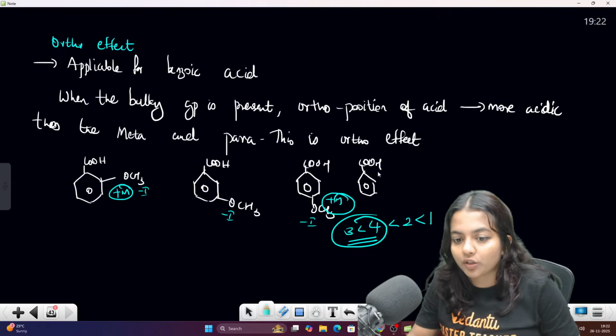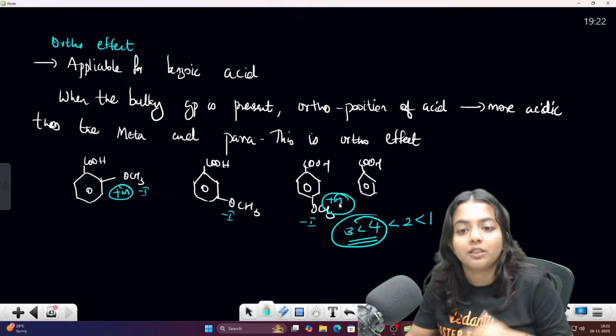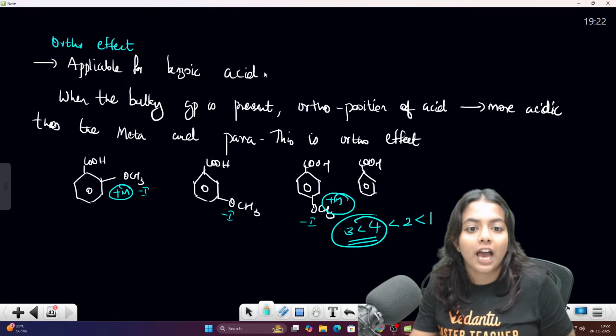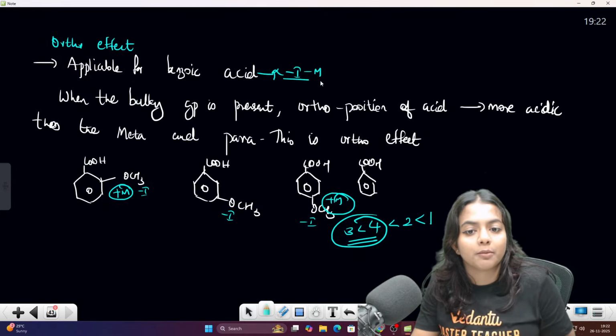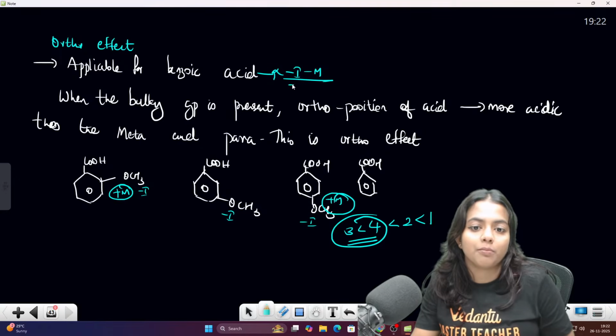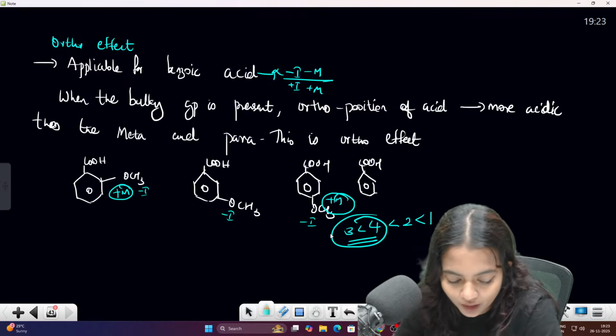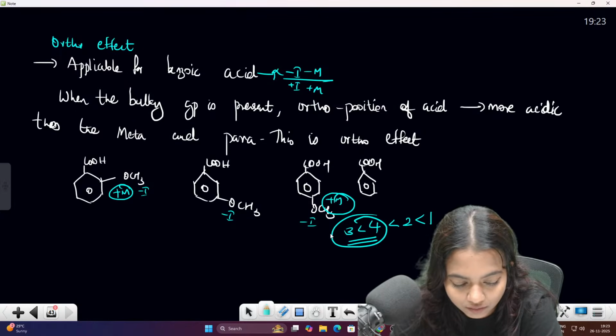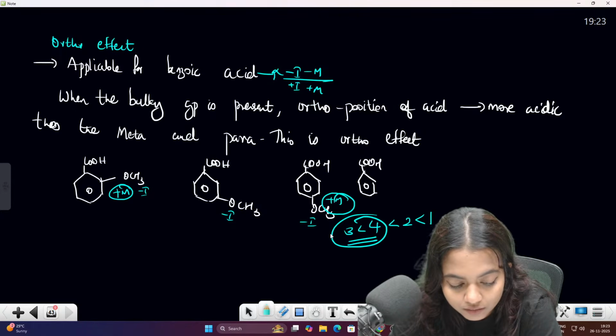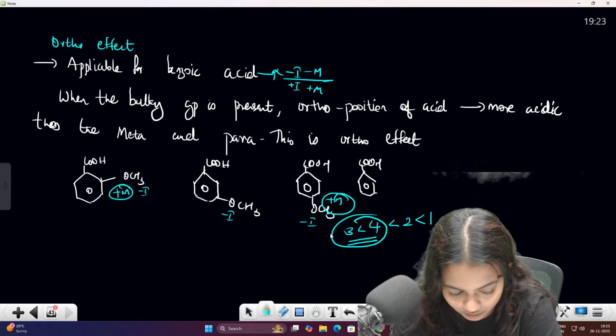This is very important because there is nothing there, so that will be stable. Then the plus M effect, because acidity is directly proportional to minus I and minus M, and inversely to plus I and plus M. This is why it comes like this. Okay, clear everyone? Clear?